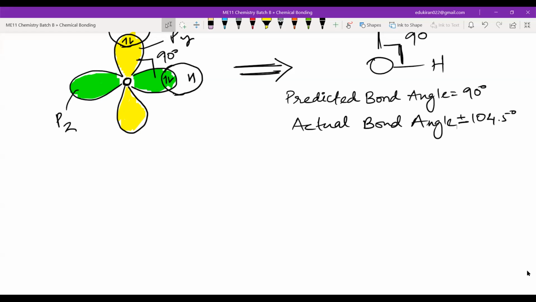Tell me the trend if I move from left to right in a period. We are moving from group 1, group 2, group 3, like this. Left to right in a period. What will happen to the metallic character? It will increase or decrease? Yes, Maria. It increases.